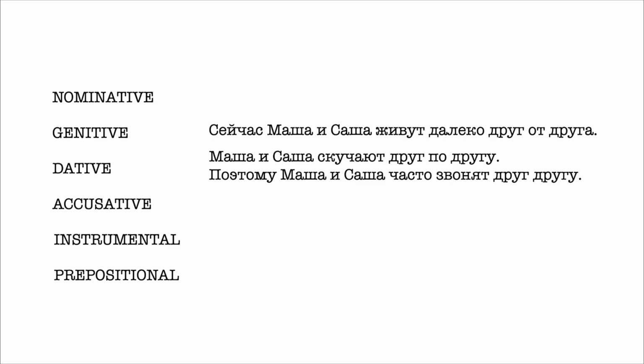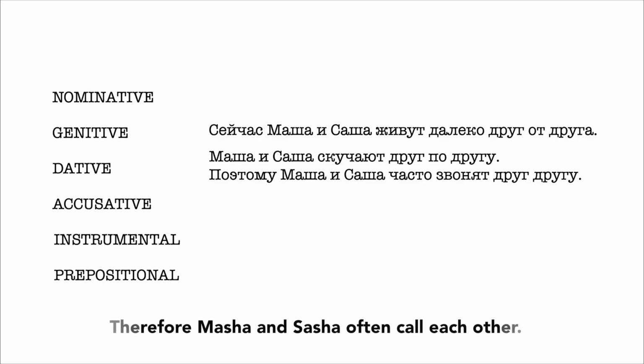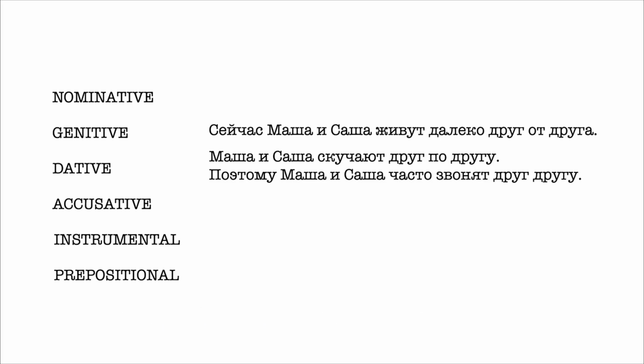Here is another example with the dative case. Поэтому Маша и Саша часто звонят друг другу. We can notice here that we don't have a preposition. We said that we can use this phrase both with or without prepositions. So here it has been used in the dative case without a preposition. Звонить кому? To call whom. Звонят друг другу. Let's see an example for the accusative case.